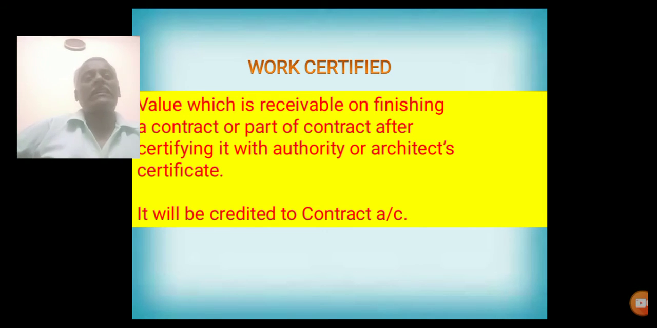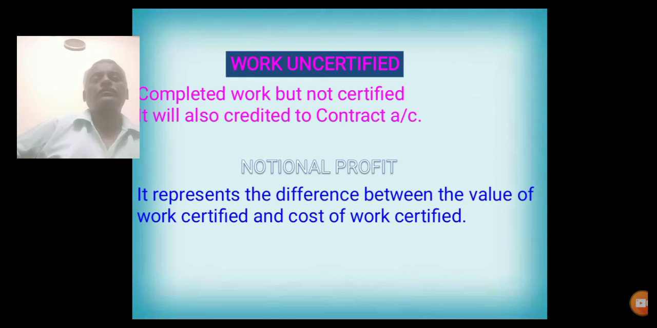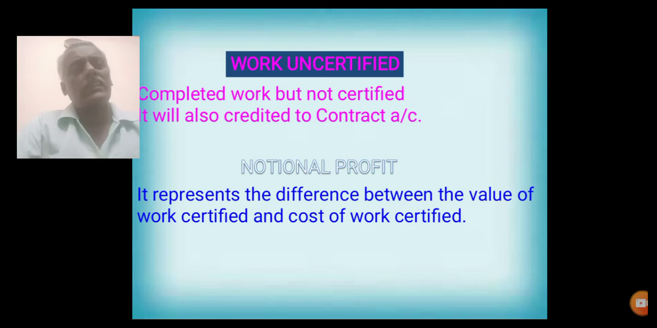The work certified will be credited to contract account. Work uncertified: completed work but not certified by the architect. It will also be credited to contract account. Some portion of the work may or may not be completed fully or partially. In that case, that work is not certified by the architect, but it is partially or completely completed by the contractor. It is called work uncertified. It will also appear on the credit side of contract account.